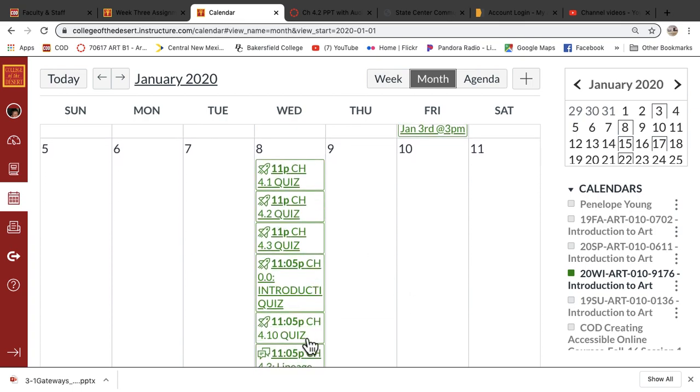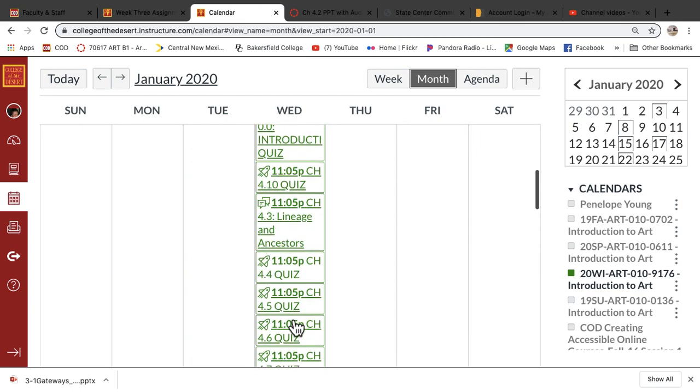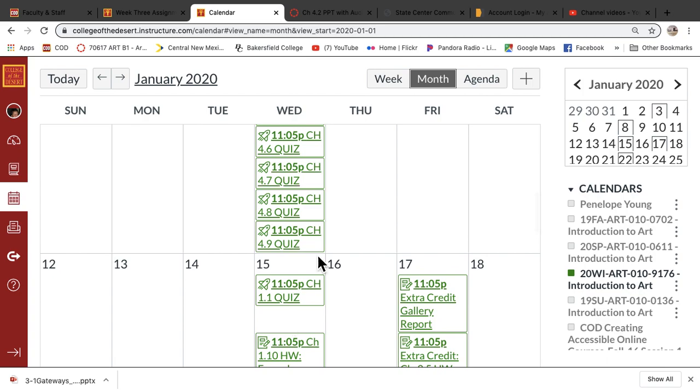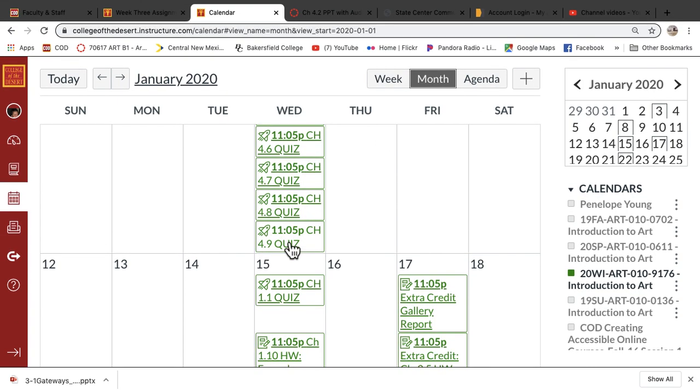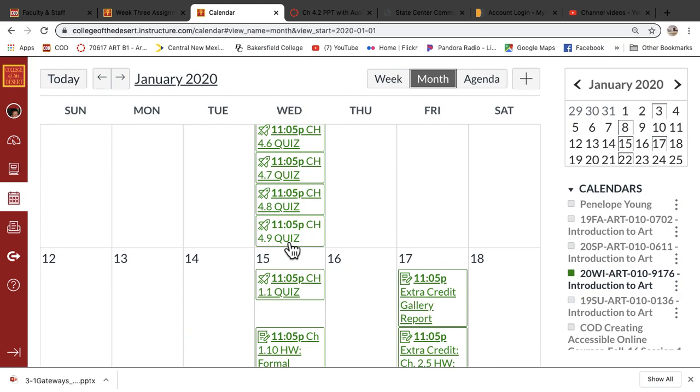Then our normal due dates are going to be Wednesdays at 11 p.m. So you see how these are all 11 p.m. Sometimes it's 11:05, just to give you a couple more minutes because your clock may not have caught up, but by no means is it midnight or 11:30 or even 11:15. So make sure you're sticking to 11 p.m.